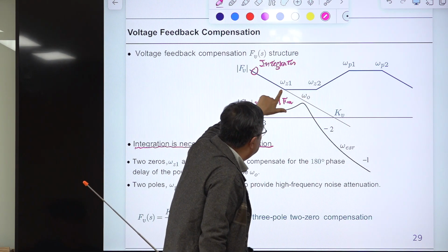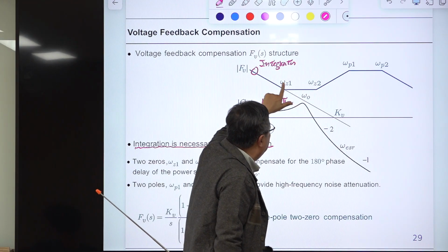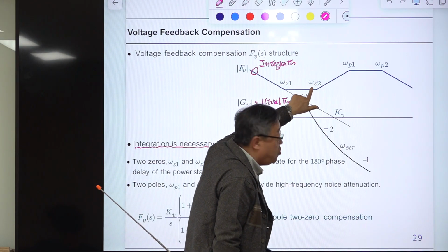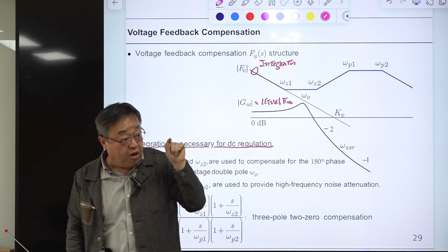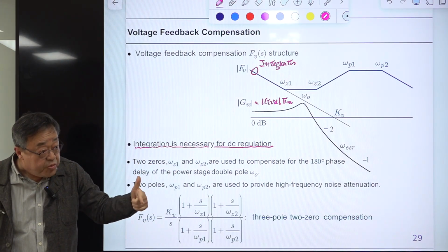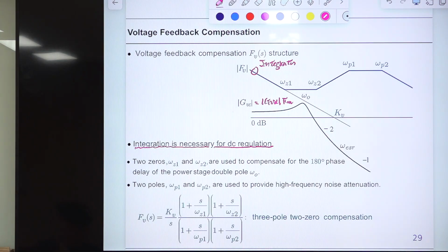So we have another pole and another zero and another zero. Then this minus 180 degree phase delay is compensated, is removed. But the problem with that is, once you add this, the magnitude will be increased like this.